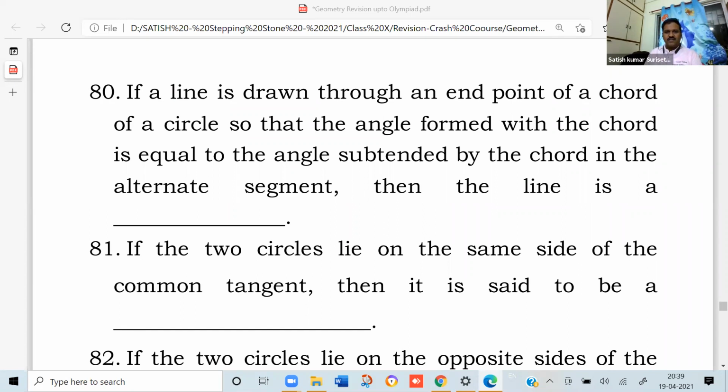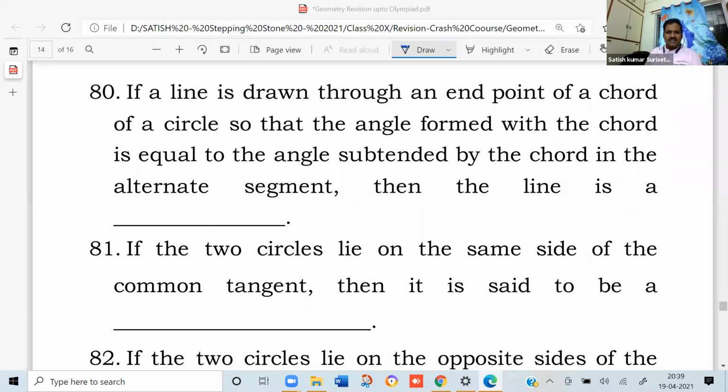If a line is drawn through an end point of a chord of a circle, so that the angle formed with the chord is equal to the angle subtended by the chord in the alternate segment, then the line is a tangent to the circle. Try to derive this also later.